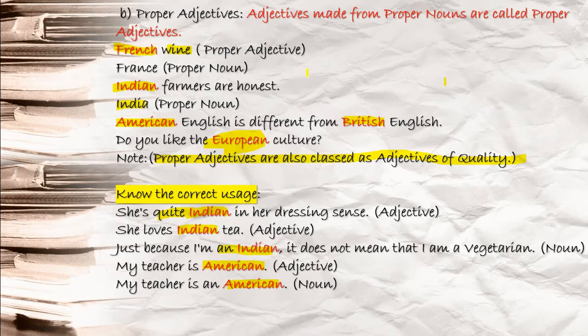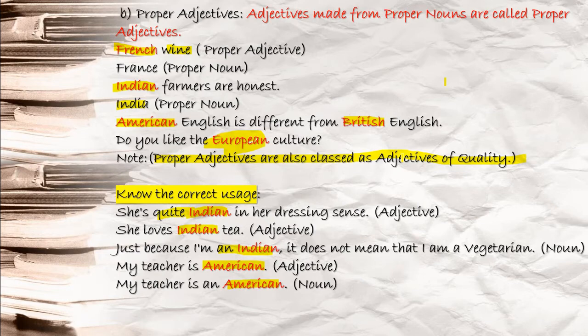American English is different from British English. American and British, followed by English, the noun term here. So American, British, these are your proper adjectives, and they are made from America or Britain respectively. Do you like the European culture? What kind of culture? European culture. Now you see the note. Proper adjectives are also classed as adjectives of quality. In some of the books you will find they have given these proper adjectives under adjectives of quality only.